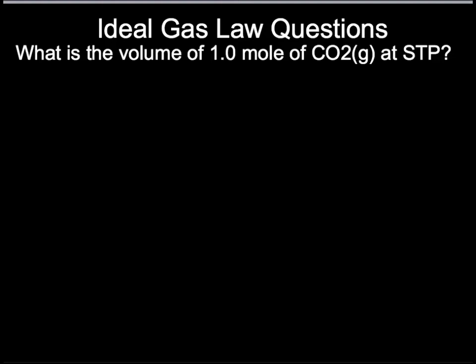Alright, here's our first practice problem with PervNerd. What is the volume of 1 mole of carbon dioxide at STP? Now looking at this problem, notice how there is nothing changing. The volume isn't changing, the temperature isn't changing. It says a certain set of conditions, so that tells us that we're talking about the ideal gas law. If we look at what we have here, we have moles, so we have the n. We have the standard temperature and pressure, which means that we have temperature and pressure. We always know what R is. R is always 0.0821. And we're asked to find the volume. That means we are solving for V.